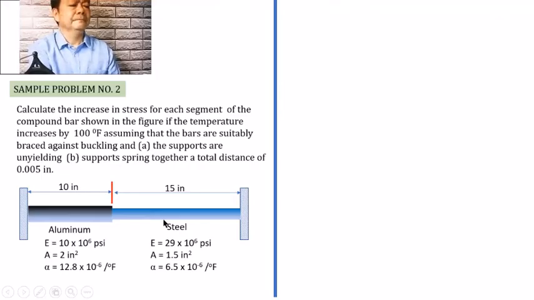Okay, so in this case, we shall again be using the same approach that I have presented. So let us try to imagine that we remove all the constraints and all loads if possible, and we allow the deformation to occur freely whenever there is a change in temperature. Here, the temperature will increase by 100 degrees Fahrenheit. So we will be expecting that both the aluminum and steel shall be elongated due to the change in temperature.